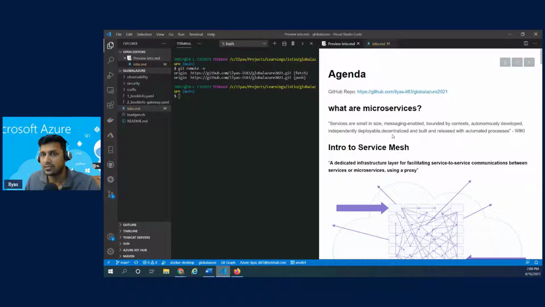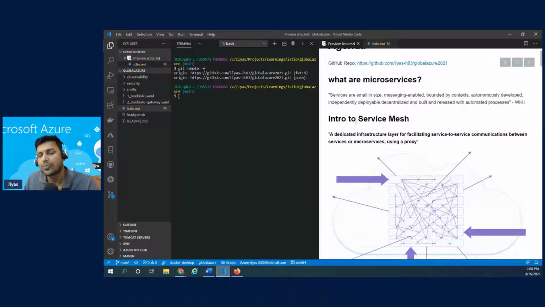Independently deployable, decentralized, and built and released with automated processes, right? So this is one of the definitions that I found, and I think this is very closely related to what microservices are, right? Now, if you're closely looking at each and every highlight or feature of microservices, you could fairly relate the challenges that these microservices can introduce, right?